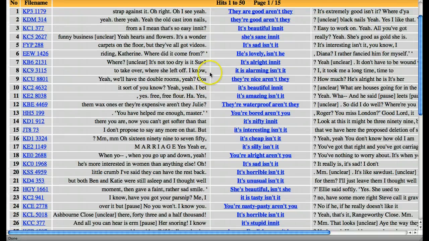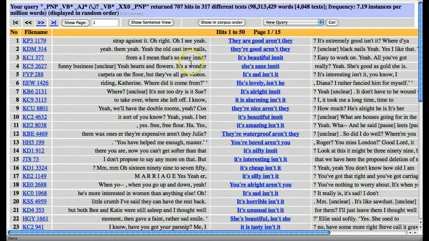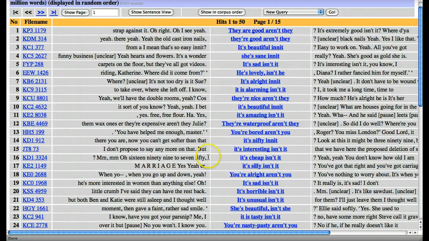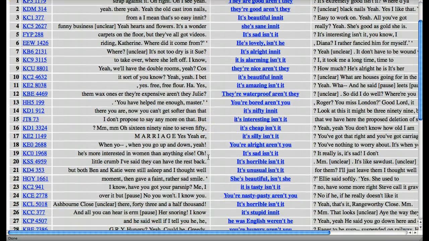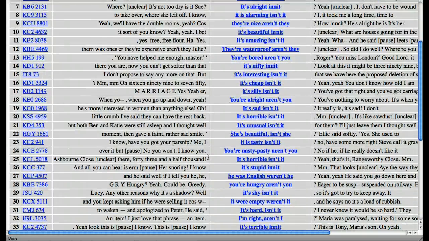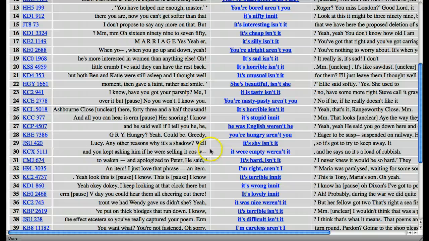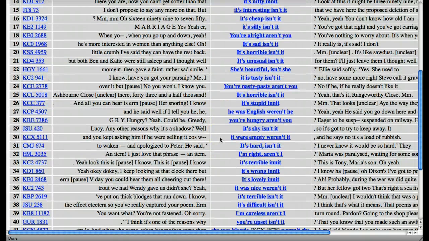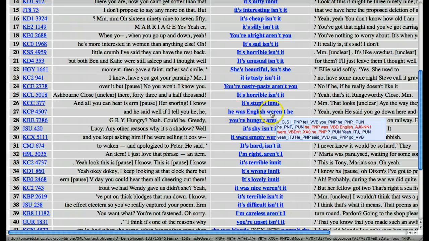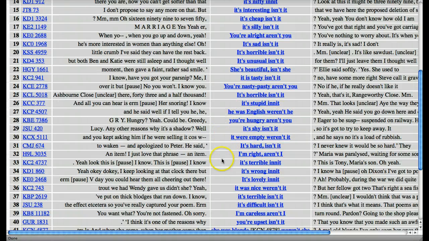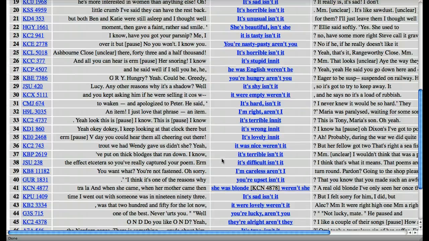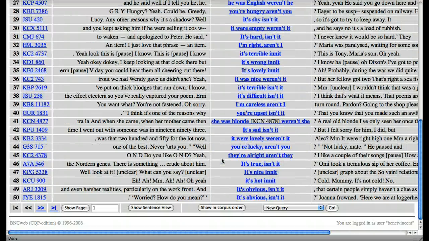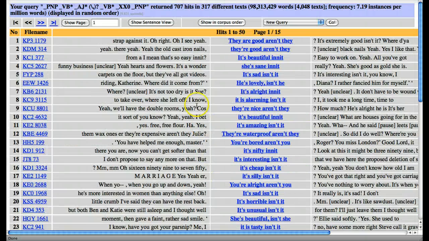Although we've increased recall, this number is higher, it may well be that some of these are not exactly what we were looking for. Although it must be said that most of these seem to be okay. Some of these seem to be non-standard. "He was English, weren't he?" Well, you see that we can improve recall without a great sacrifice to precision. So most of these seem to be relevant hits.